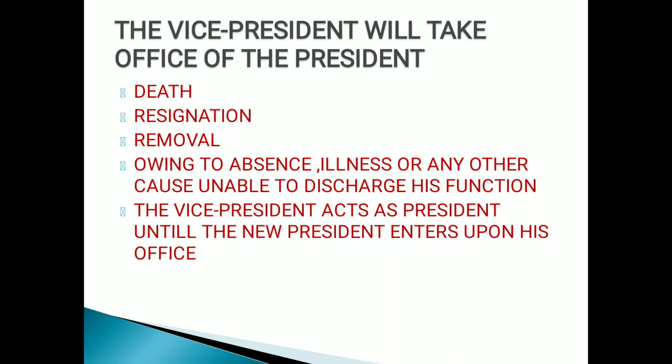Now, the Vice President of India will take the office of the President. Under what condition can the Vice President take control over the office of the President, children? Under these circumstances, the Vice President may take control of the office of the President. Then, obviously, the question may arise: who will be the chairman of the Rajya Sabha in this case? In this case, the Deputy Chairman can take control over the house of Rajya Sabha, children, right? Because the Vice President is now in the position of the President of India, under the following circumstances, children.